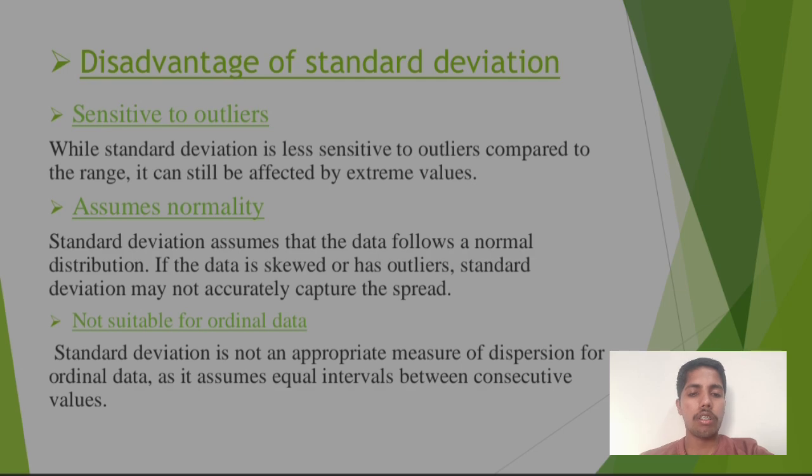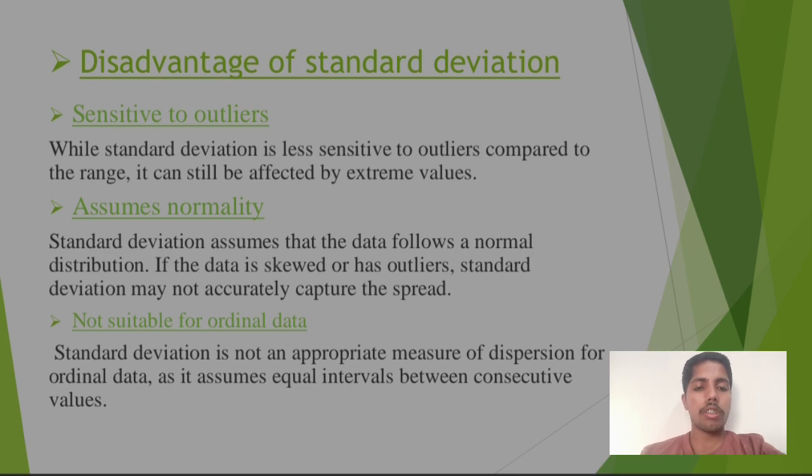Disadvantages of the standard deviation. Sensitive to outliers: while standard deviation is less sensitive to outliers compared to the range, it can still be affected by extreme values. Next point is assumes normality: standard deviation assumes that the data follows a normal distribution.